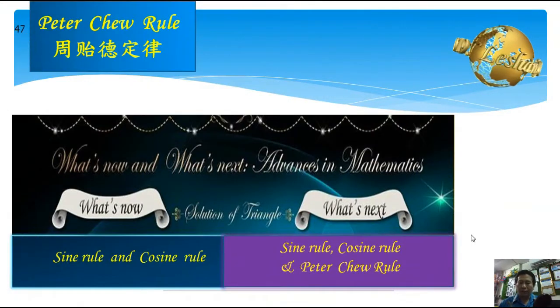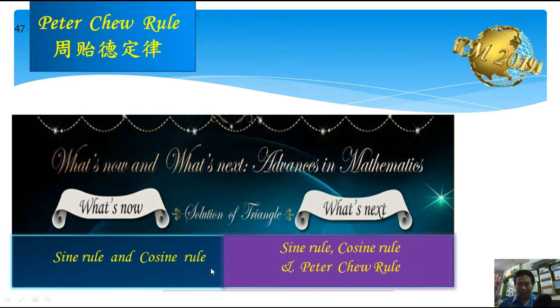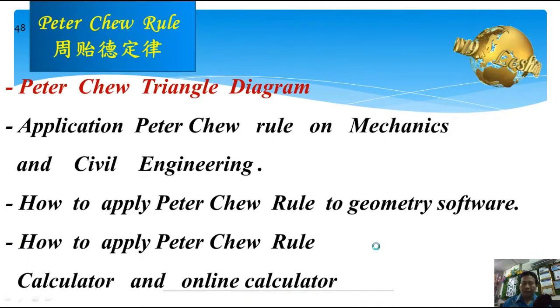As a conclusion, right now for the topic solution of triangle, we just have the sine rule and cosine rule. And I believe in the future, we will have the sine rule, cosine rule, plus the Pikachu rule. As future research, there is the Pikachu triangle diagram. Actually, this one is almost done by me.